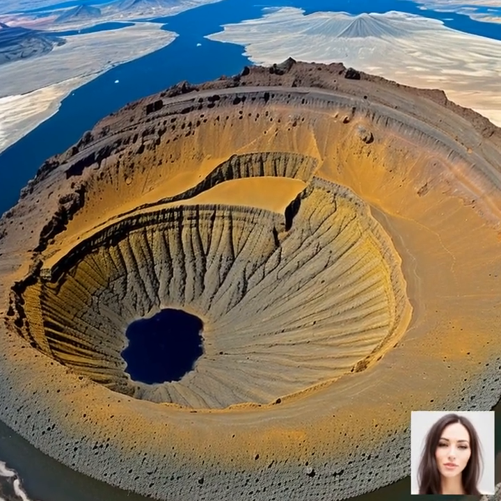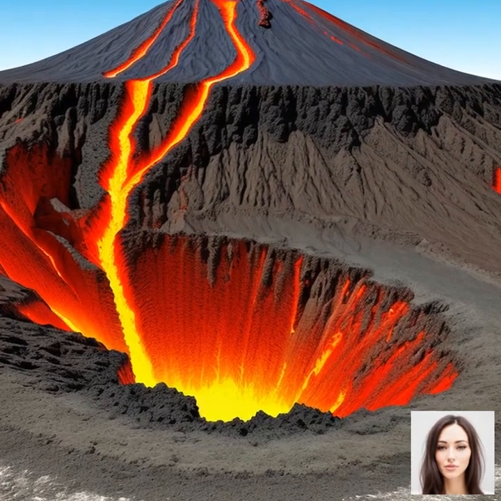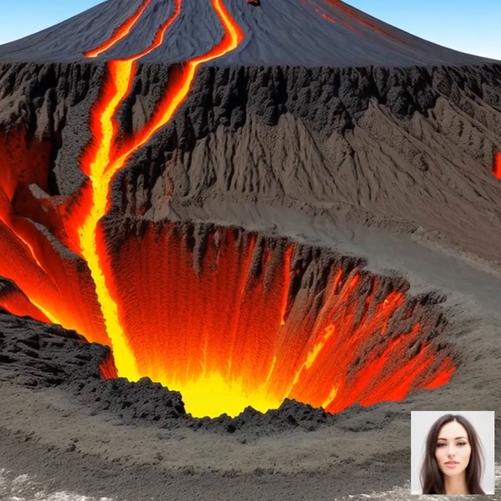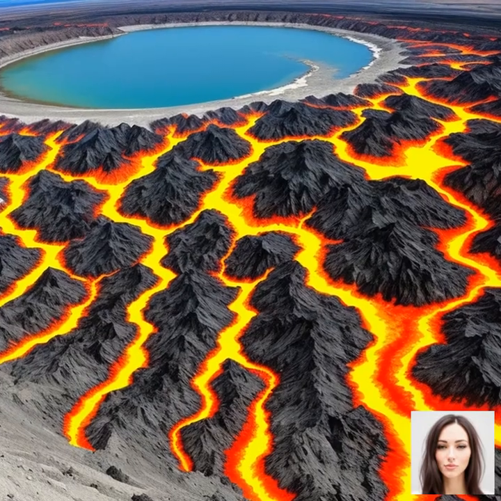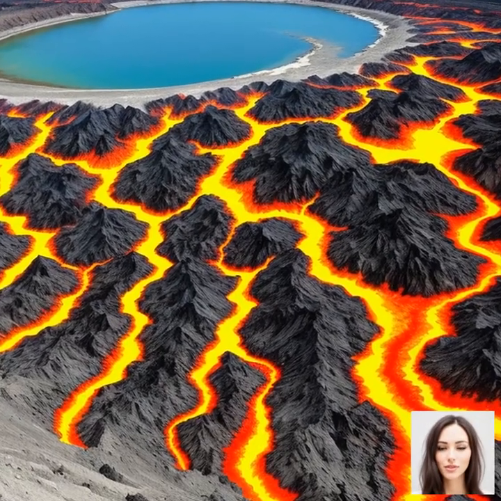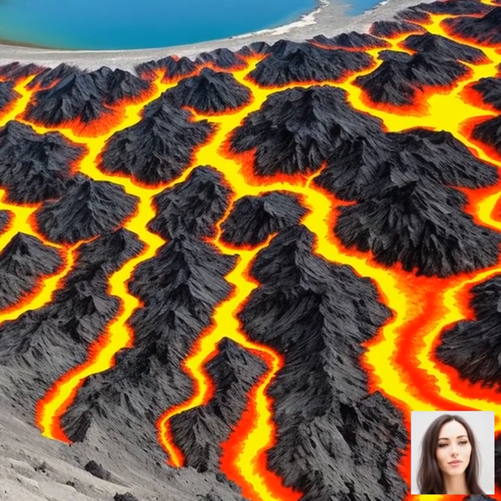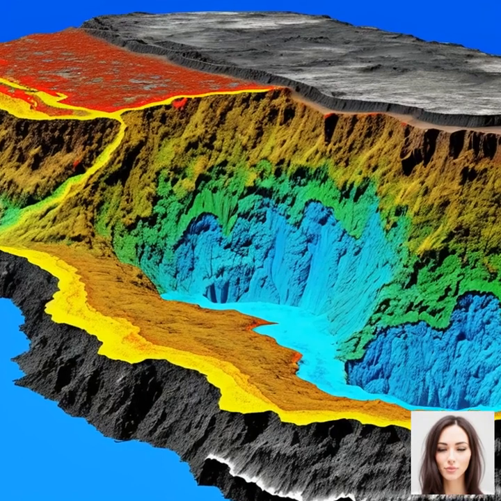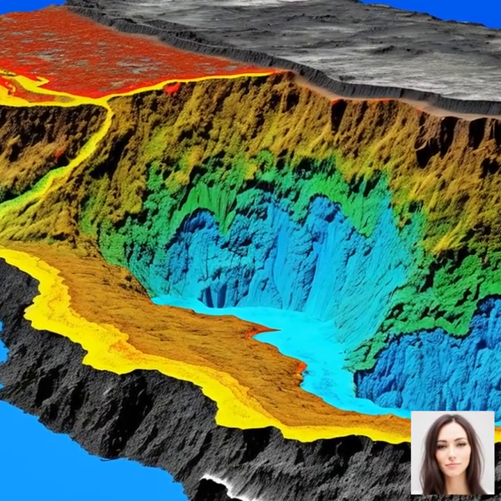Next we have shield volcanoes. These volcanoes have a broad, gently sloping profile, resembling a warrior's shield. Shield volcanoes form from effusive eruptions that produce low viscosity basaltic lava. This type of lava can flow long distances before solidifying, creating a wide, dome-like structure.